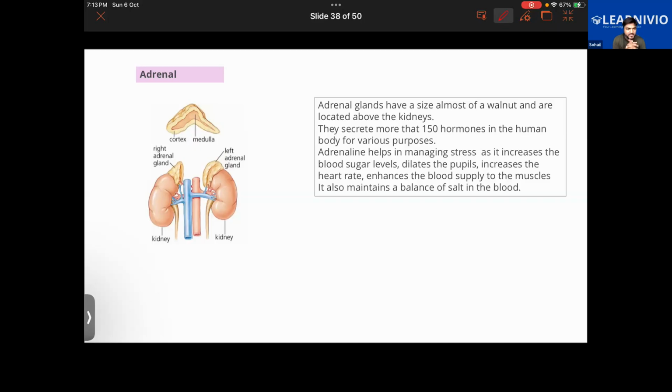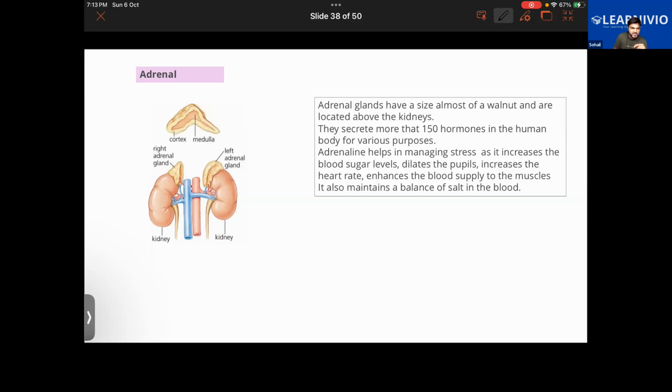So the adrenal glands are the triangular shaped organs present on top of each kidney. How many of them are there? Two, and they are almost the size of a walnut. Further, they secrete more than 150 hormones in the human body for various purposes. There are two main hormones produced by it which we are going to learn, but first let us look at the structure.